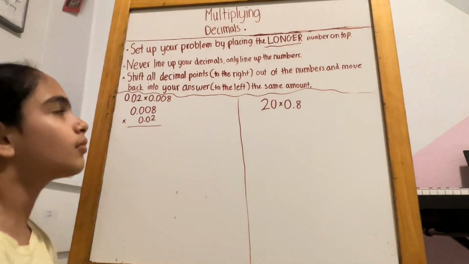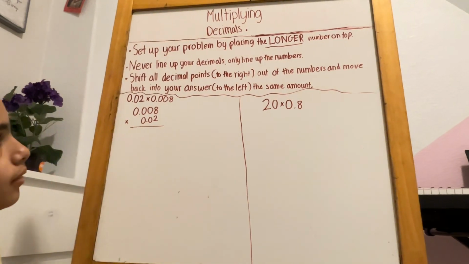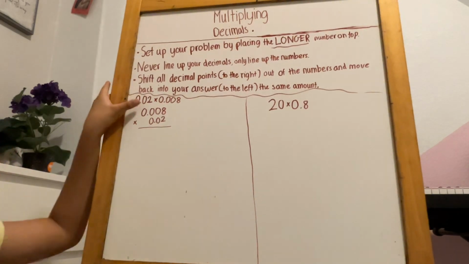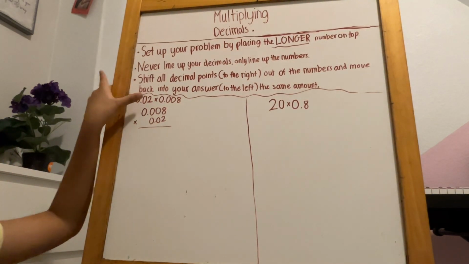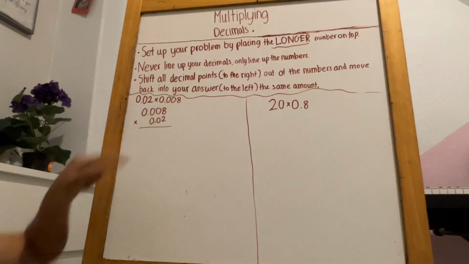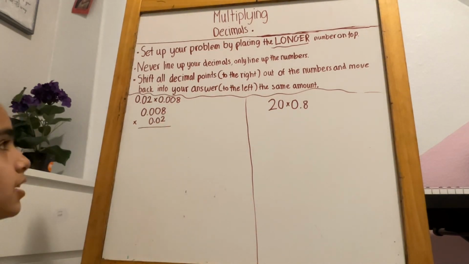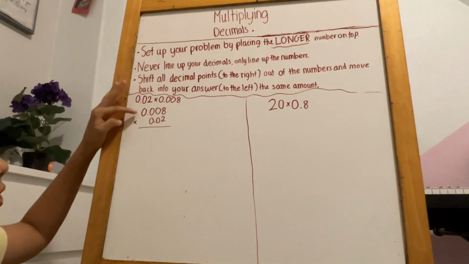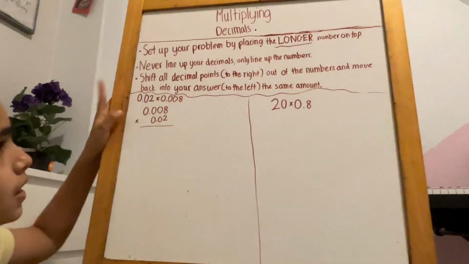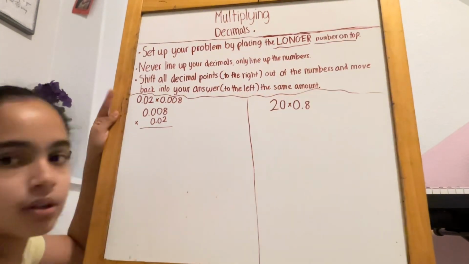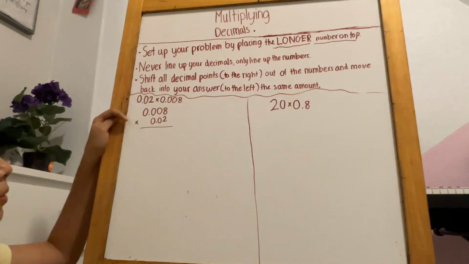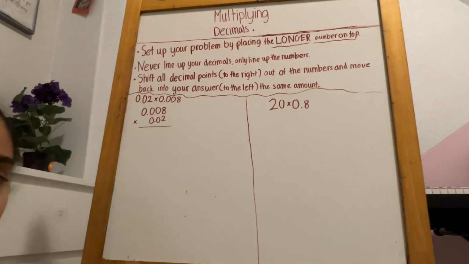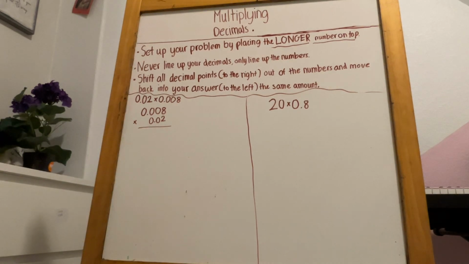So we set it up like this. 0.02 has 3 digits in it, and 0.008 has 4 digits in it. So which one has more digits? 0.008. So you put that number on top, and put the shorter one on the bottom.